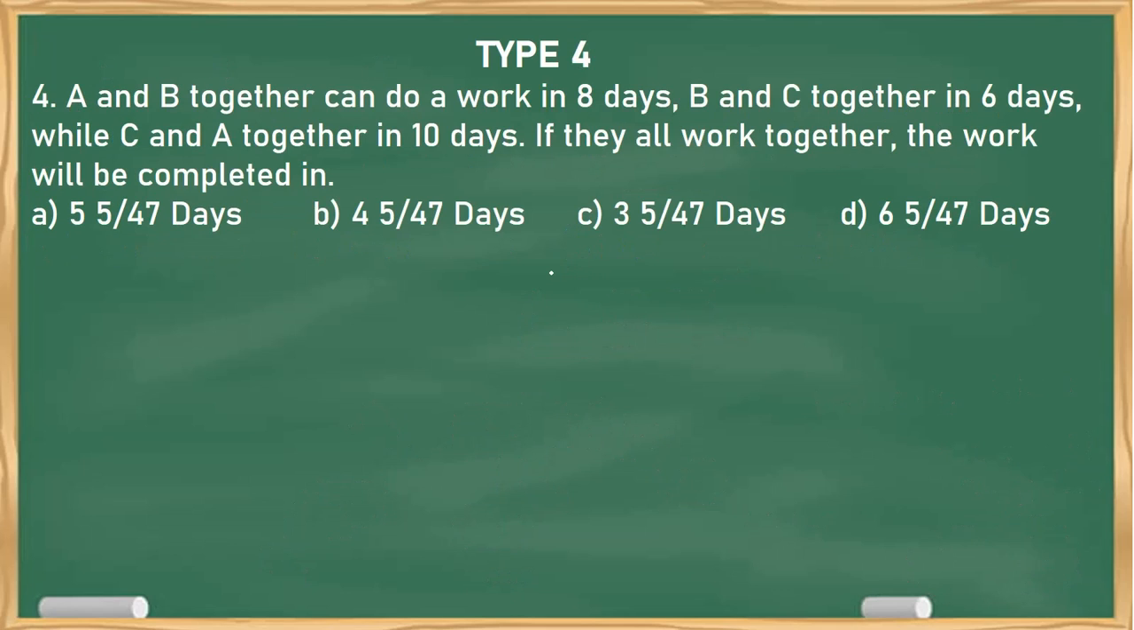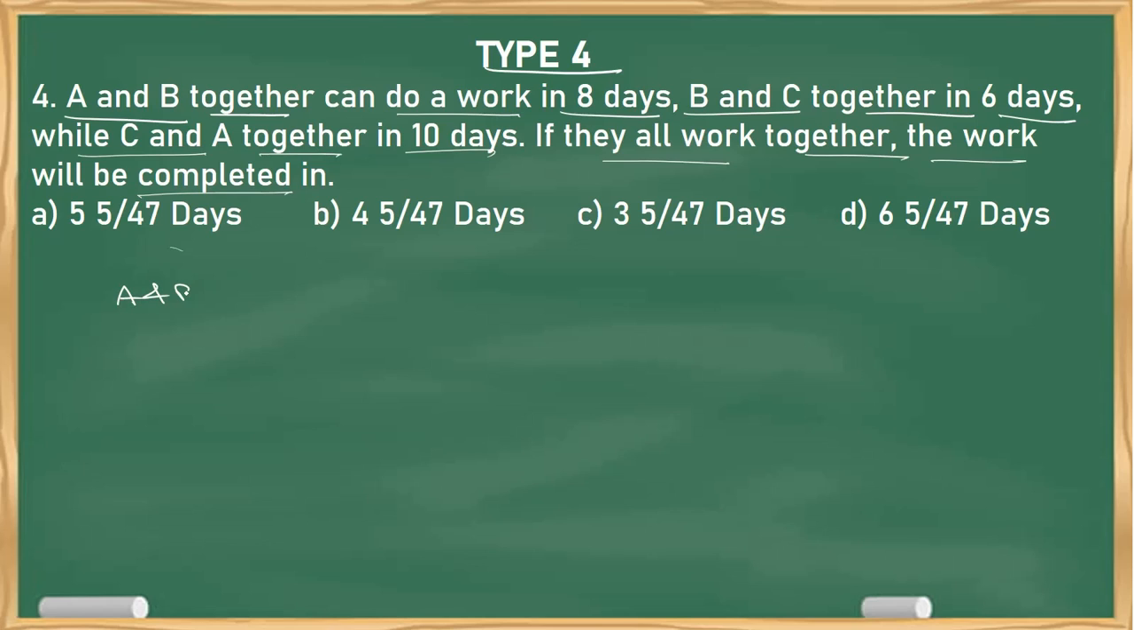Okay. Next, type 4. I was waiting for this. Here they have given combined work. I wanted to read the question first, then we'll discuss. A and B together can do a work in 8 days. B and C together in 6 days. C and A together in 10 days. If they all work together, the work will be completed in how many days?